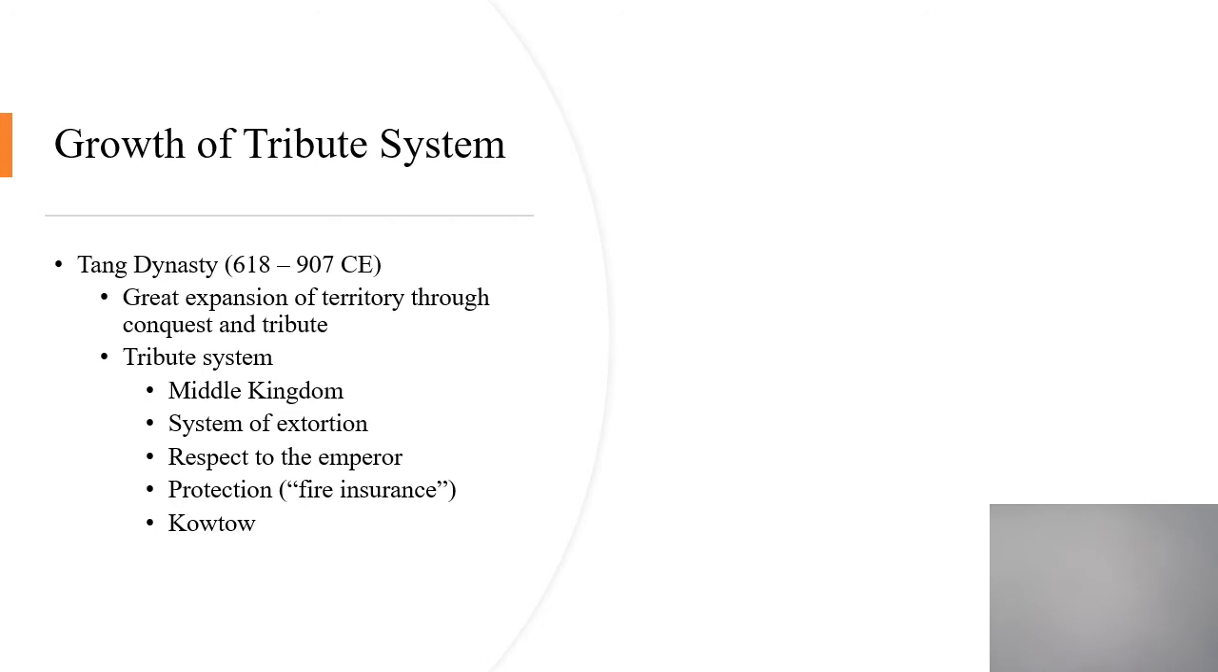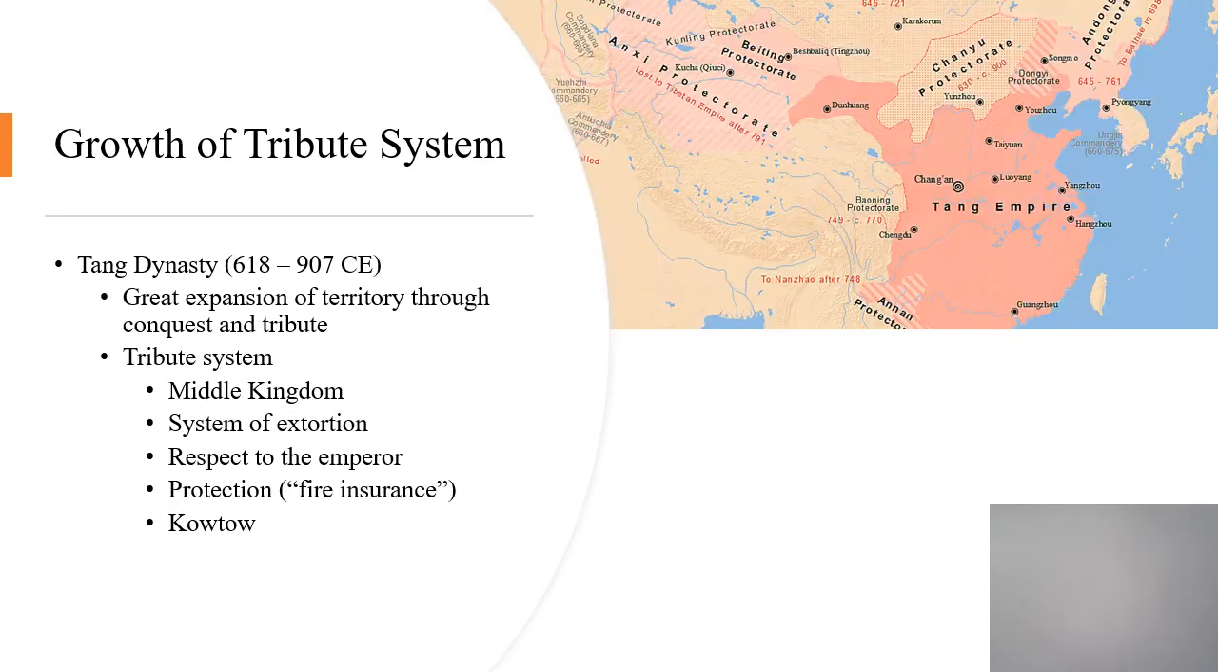The Tang continue these constant wars and rule from 618 to 907. There is a great expansion of territory that happens during the Tang dynasty, and there are many other areas that are brought into the Chinese fold through the act of tribute, and that's what I want to focus on here.